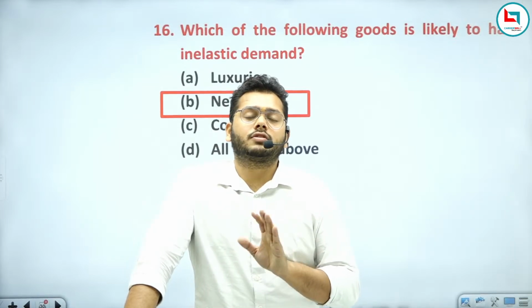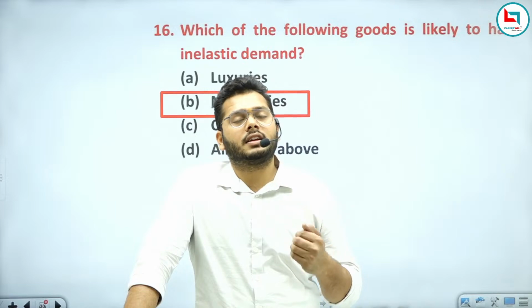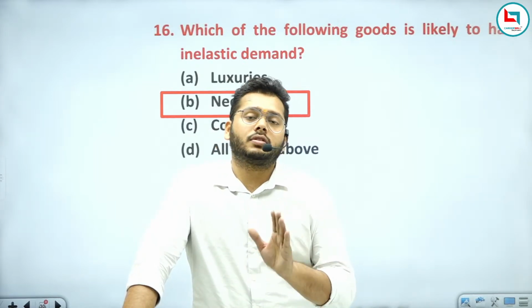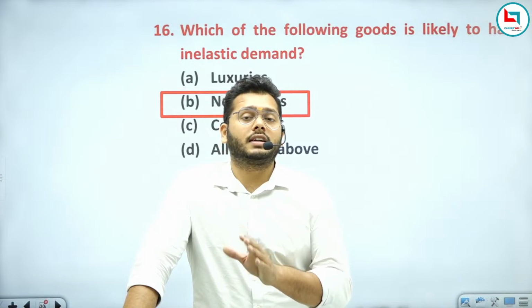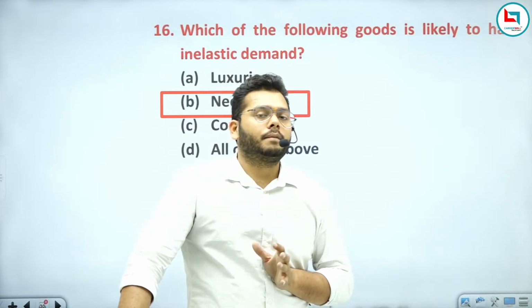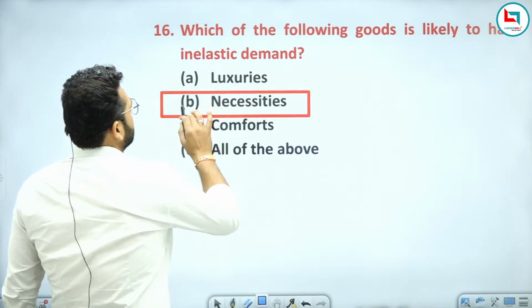In necessities goods, you never think about an increase or decrease in the price. You still buy because this type of goods is a need for you. So this will be your answer, necessities goods.